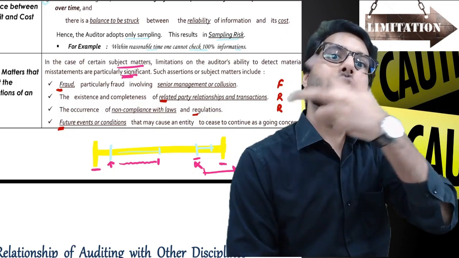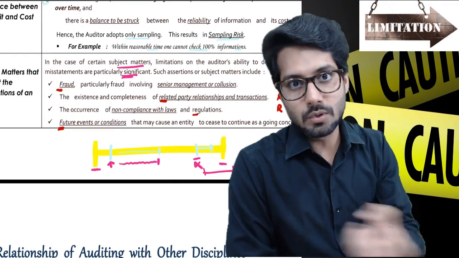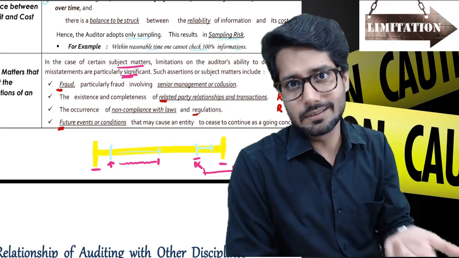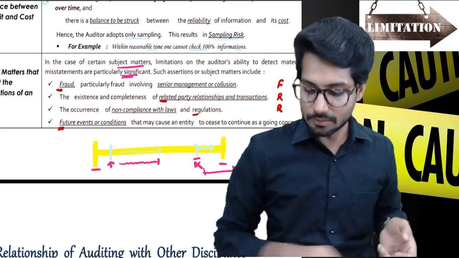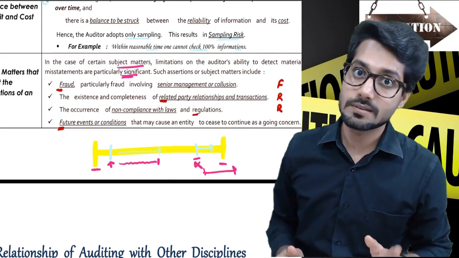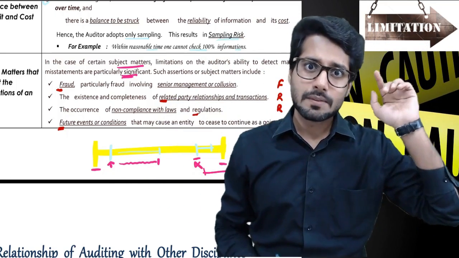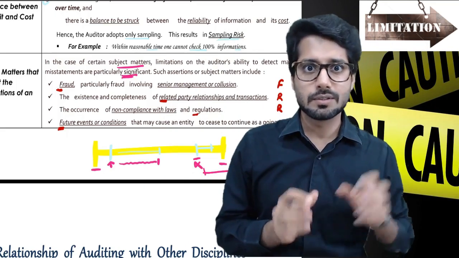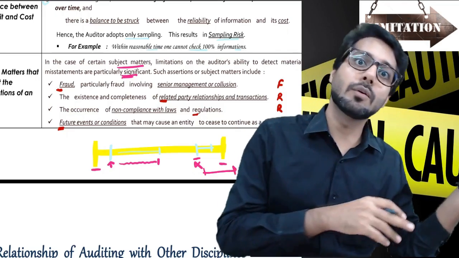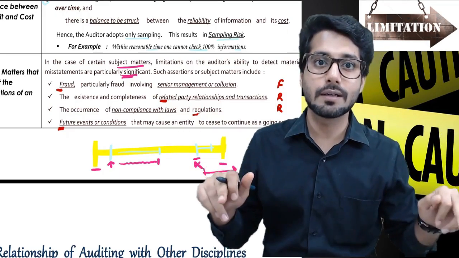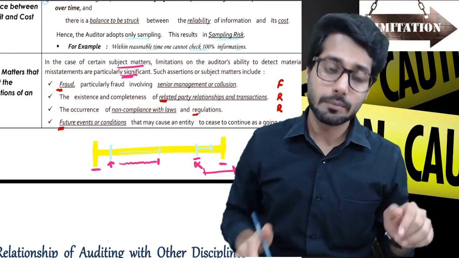And there is something more, of a complex transaction that they are doing. And it was at arm's length, or near to arm's length, but a discount was there, or some other kind of manipulation has been done. You would obviously not be able to find everything about it until you know it is a related party. Or the way I talked in the previous video on professional skepticism, if you remember, there were two organizations connected to each other, and there was some related party transaction with which they actually committed a fraud, and eventually from one organization to another we came to know, because we were conducting the audit of both organizations. If you don't know, kindly go to the previous video and you'll be able to understand that.